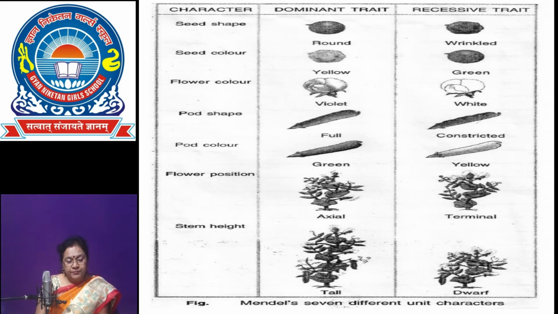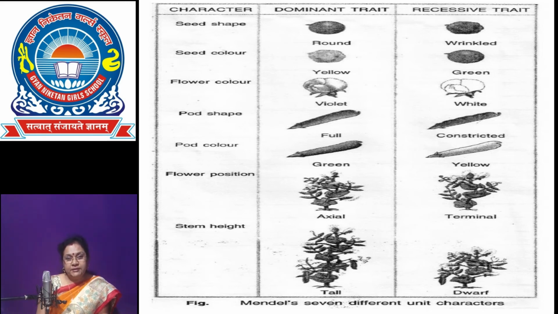Pod color, green is dominant over yellow color. Pod shape, inflated is dominant over constricted shape. Position of flower, axial is dominant, whereas terminal position of the flower is recessive trait.